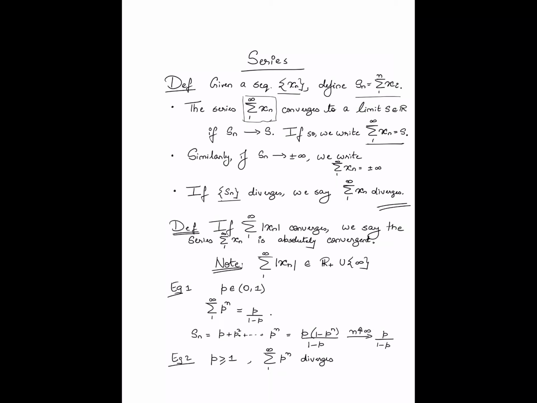We will now look at conditions necessary and sufficient for a series to converge. Our first result in this direction is the following. Summation. I will not always write the indices, the limits from 1 to infinity, if it's obvious that that's what is happening, right?